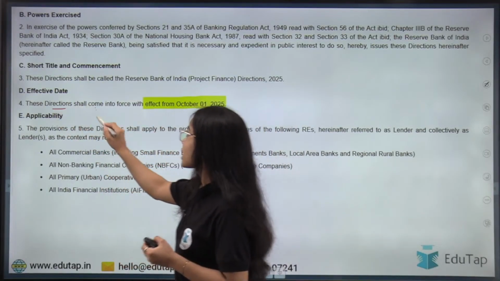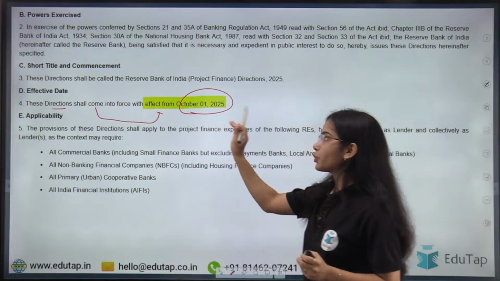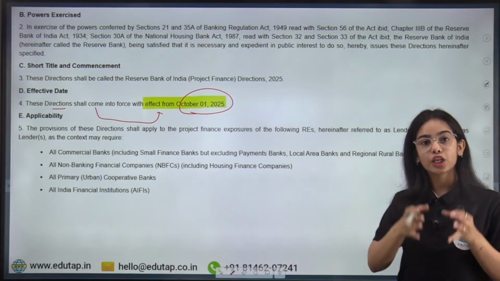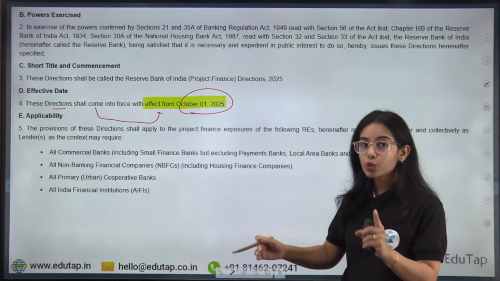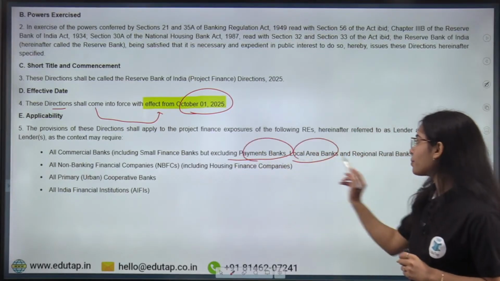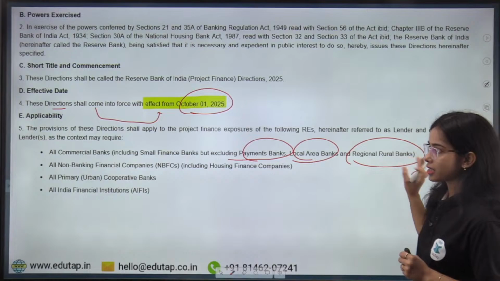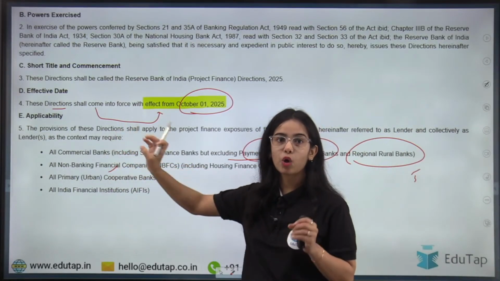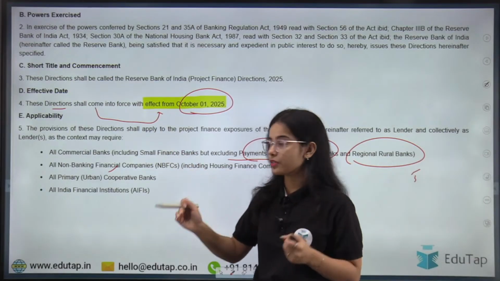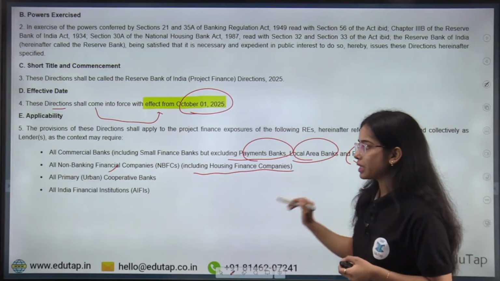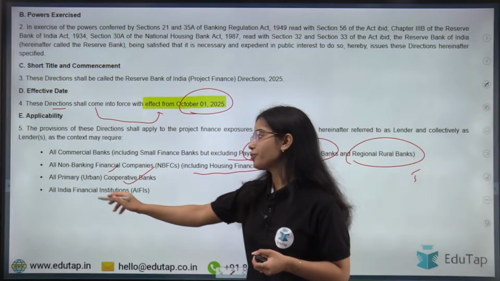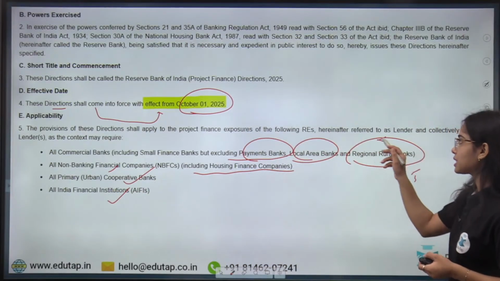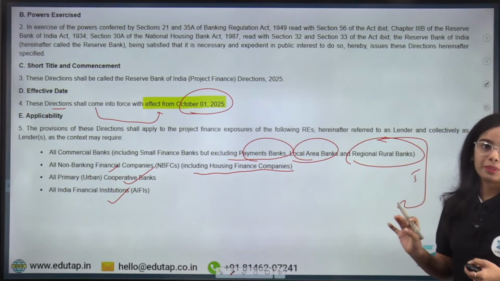Basically, these directions shall come into force with effect from October 1, 2025. These directions are applicable on all the commercial banks, including the small finance banks, excluding the payment banks, local area banks, and regional rural banks. They are also applicable on all the NBFCs, including the housing finance companies, on all the primary urban cooperative banks and all India financial institutions. So always remember the applicability, because direct questions come from the applicability.